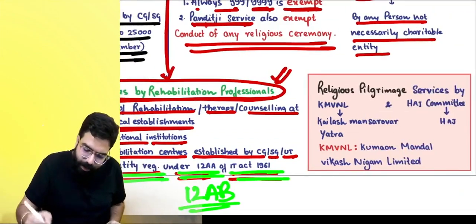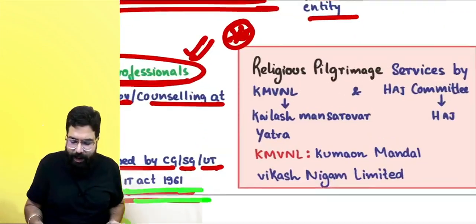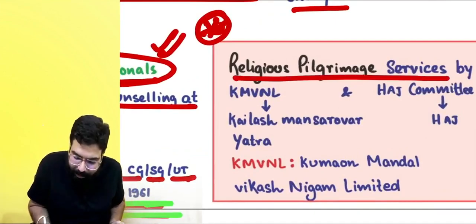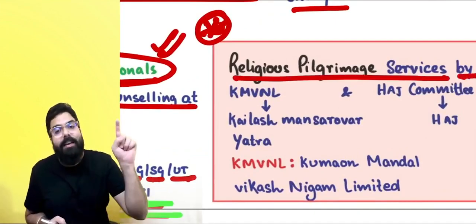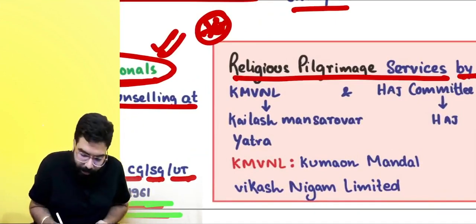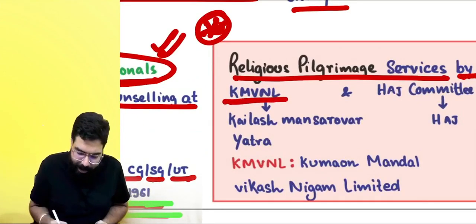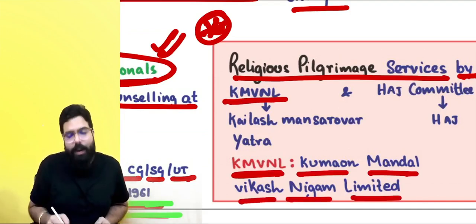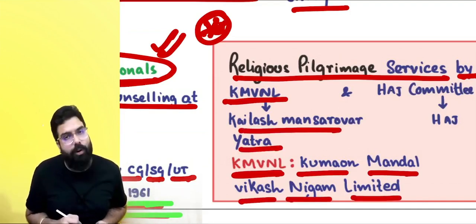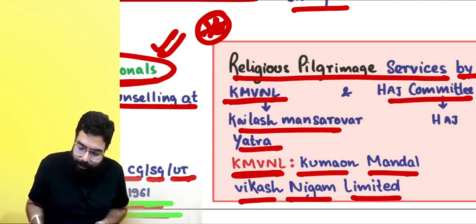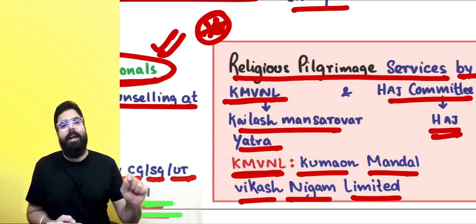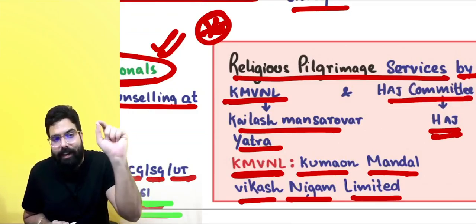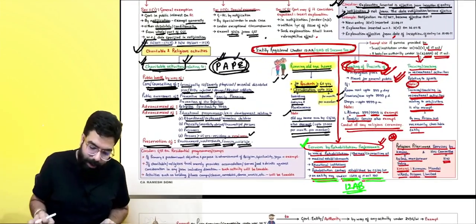Okay, sir. Now, there is an individual entry which I have put over here, religious pilgrimage services. Religious pilgrimage services, if they are provided by KMVNL, KMVNL means Kumaon Mandal Vikas Nigam Limited, going ahead and taking people on Kailash Mansarovar Yatra, or the Hajj committee taking people for Hajj, then for those pilgrimage services, whatever amount is being charged, there shall be no GST. Okay, sir, point is clear.